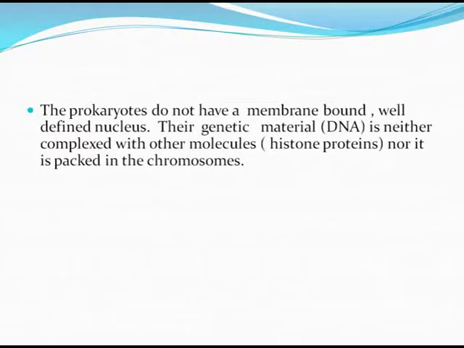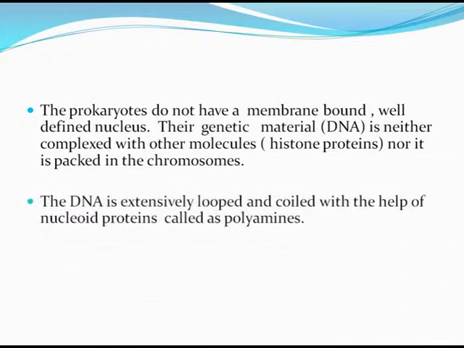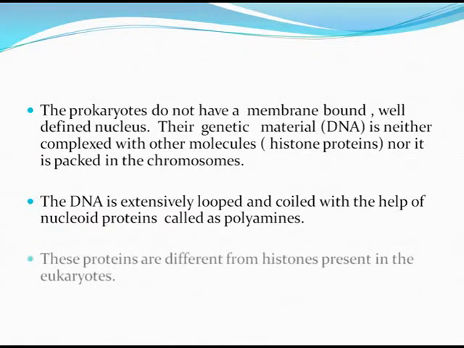The prokaryotes do not have a membrane-bound, well-defined nucleus. Their genetic material, that is the DNA, is neither complexed with other molecules, that is the histone proteins, nor is it packed in a chromosome. The DNA is extensively looped and coiled with the help of nucleoid proteins called polyamines. These proteins are different from the histones present in eukaryotes.